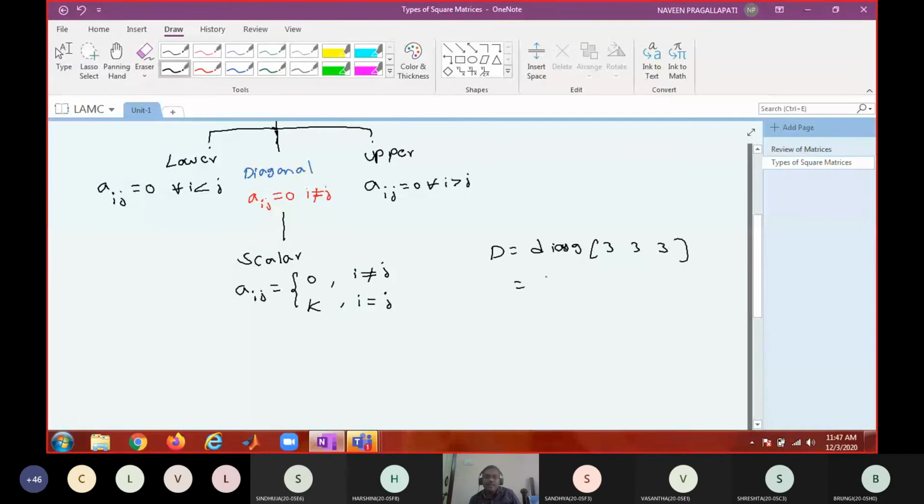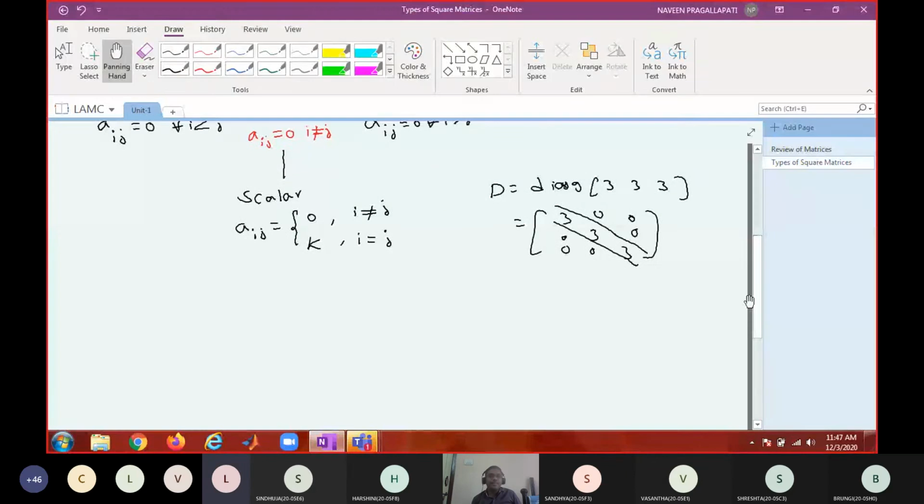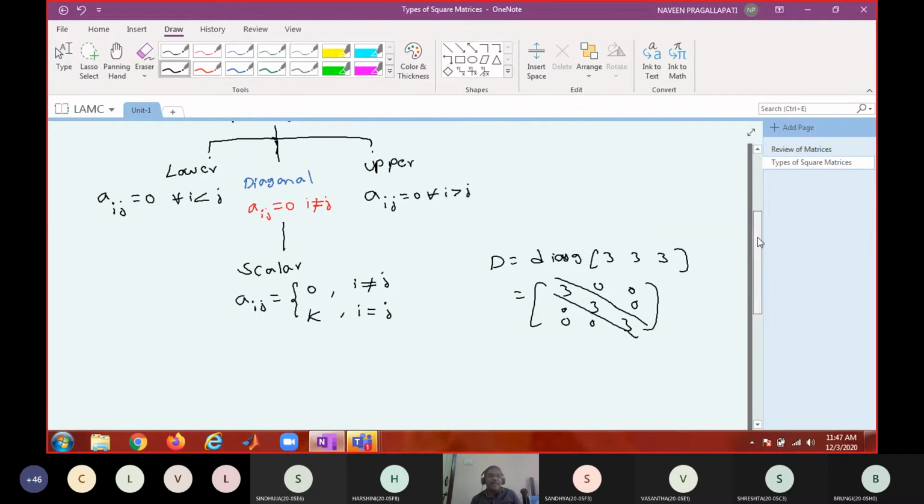What do you mean by this? 3, 3, 3, 0, 0, 0. If all the elements in the principal diagonal are the same, that is said to be a scalar matrix. So a scalar matrix is a special case of diagonal matrix. Do you agree? So every scalar matrix is a diagonal matrix, but a diagonal matrix need not be a scalar matrix.